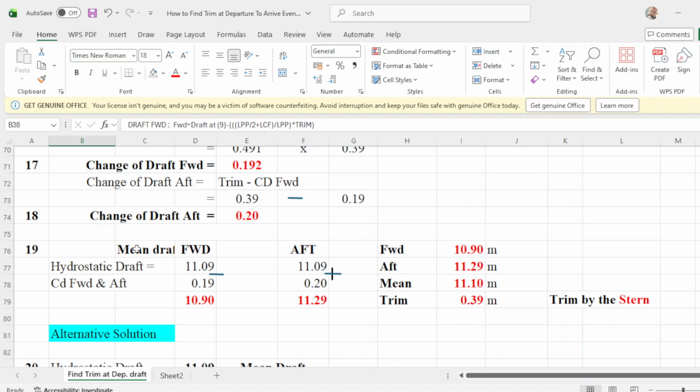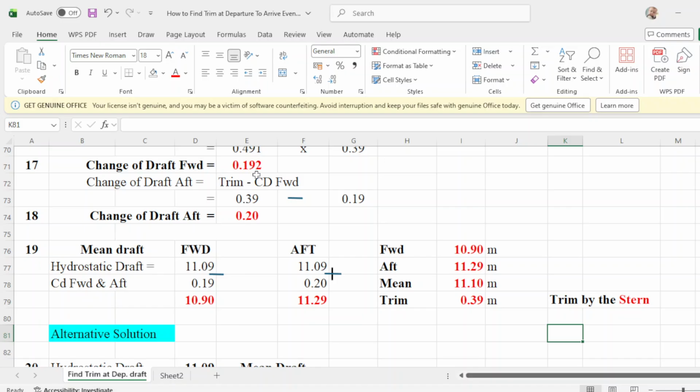Okay, this is main drop. So that is your main drop. Apply your forward and up, change of drop forward and up.